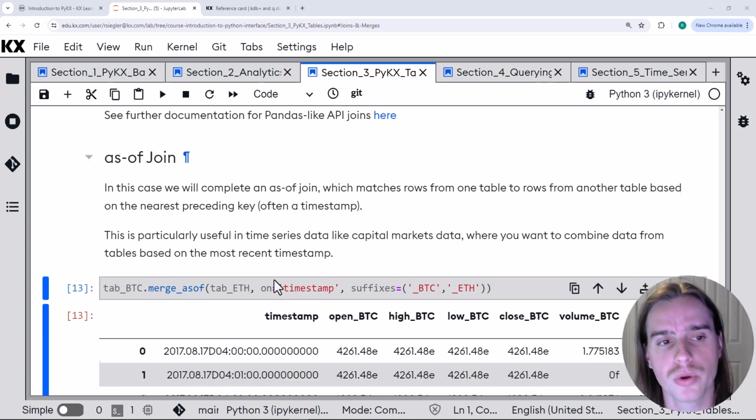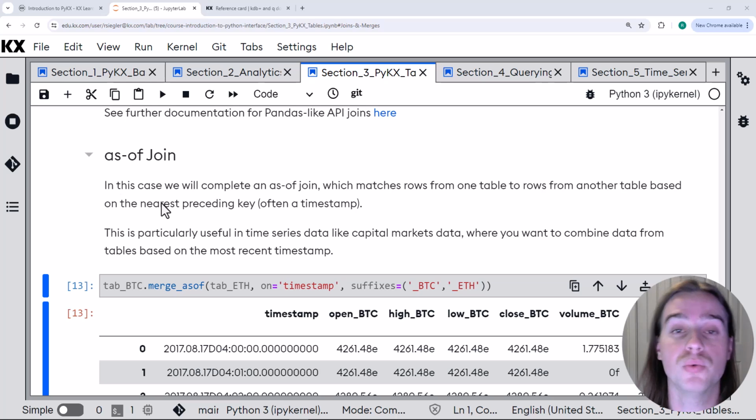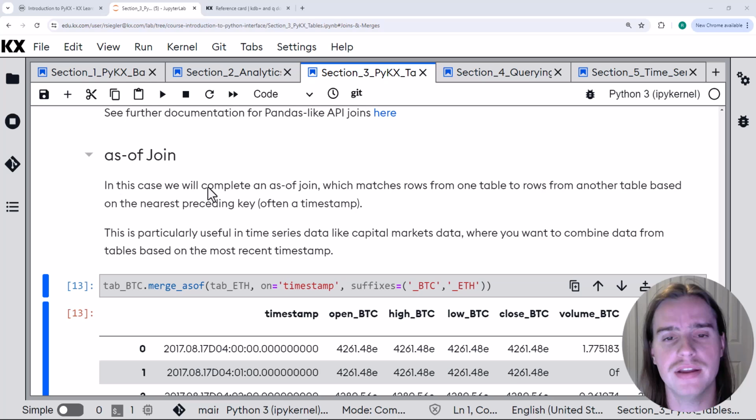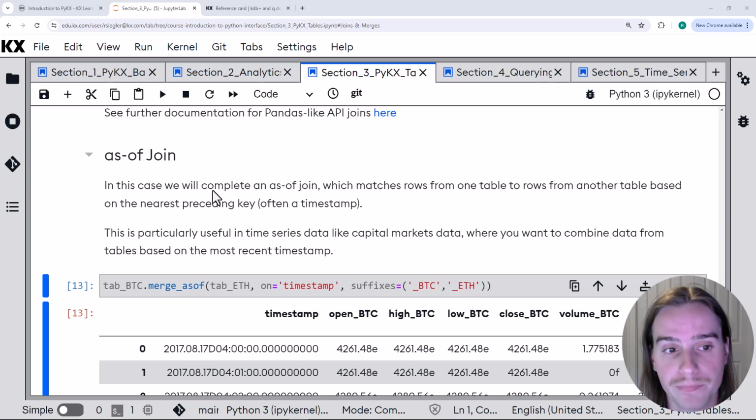Today, we're going to be looking at an as-of join. The reason we're going to look at this is because it's the perfect type of join to use with time series data. An as-of join matches rows from one table and another table based on a key column, a shared column between the two tables. Often with an as-of join, that key column will be the timestamp column.